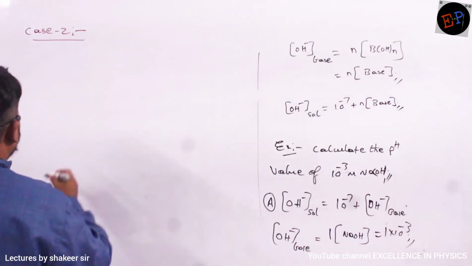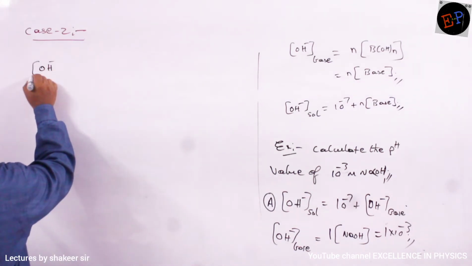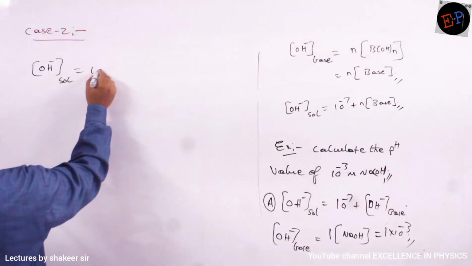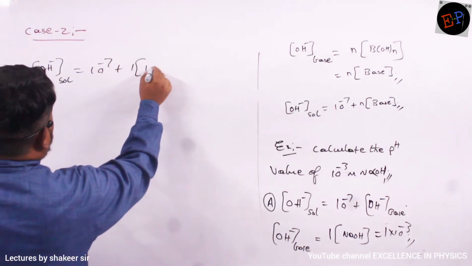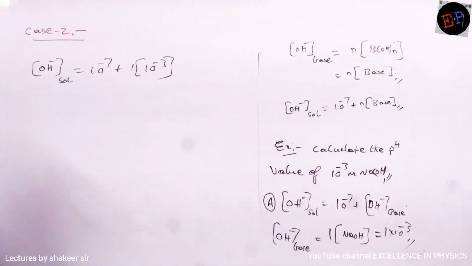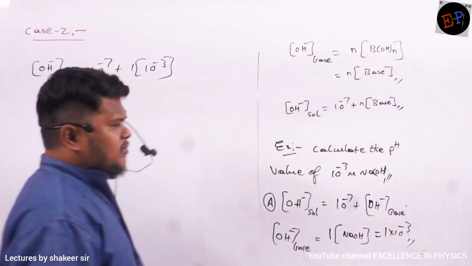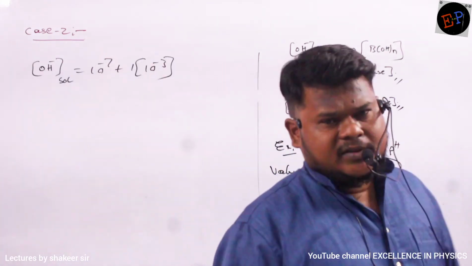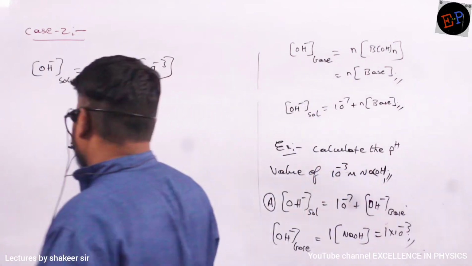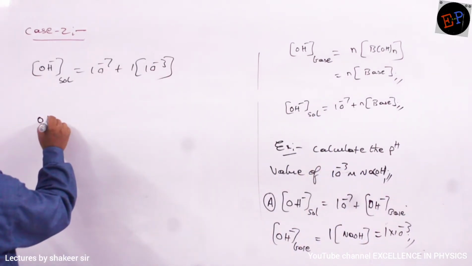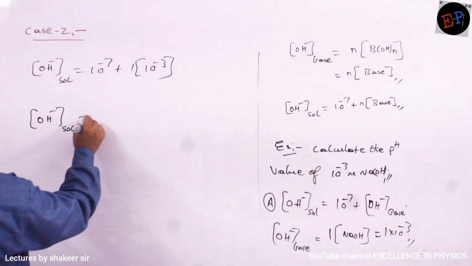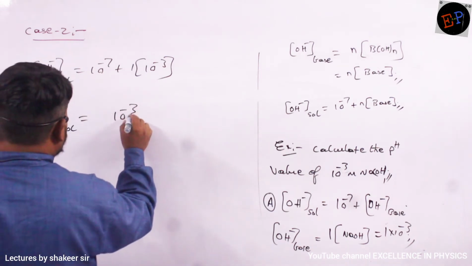So therefore I will write OH minus ion concentration of solution is equal to 10 power minus 7 plus 1 into 10 power minus 3. This is how I can write. Okay. So 10 power minus 3 is very big when compared to 10 power minus 7. So you can neglect 10 power minus 7. So OH minus ion concentration of solution is nothing but how much? It is 10 power minus 3.